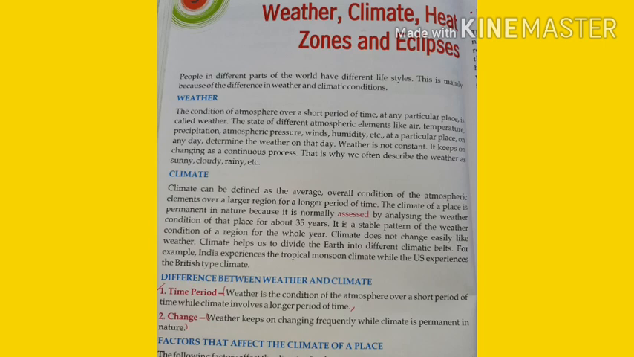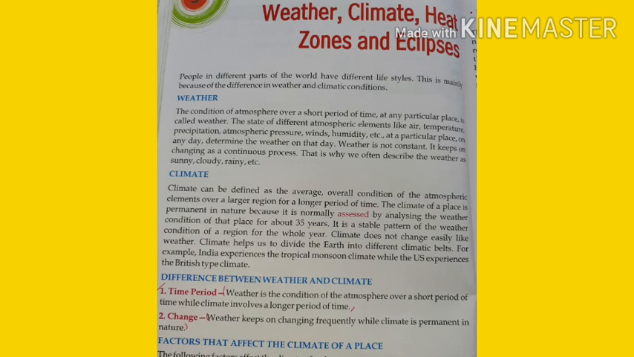Now, the difference between weather and climate. What is the difference between weather and climate? We'll talk about the time period. Weather is the condition of the atmosphere over a short period of time, while climate involves a longer period of time. And weather keeps on changing frequently, while climate is permanent in nature, it doesn't change.